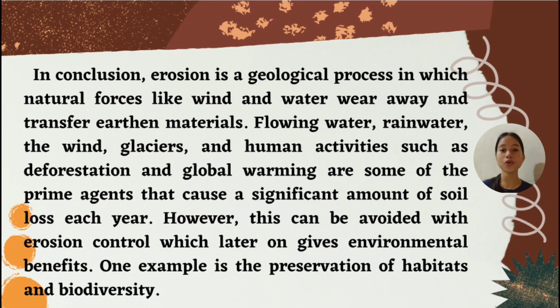In conclusion, erosion is a geological process in which natural forces like wind and water wear away and transfer earth and materials. Flowing water, rainwater, the wind, glaciers, and human activities such as deforestation and global warming are some of the prime agents that cause a significant amount of soil loss each year. However, this can be avoided with erosion control, which gives environmental benefits. One example is the preservation of habitats and biodiversity.